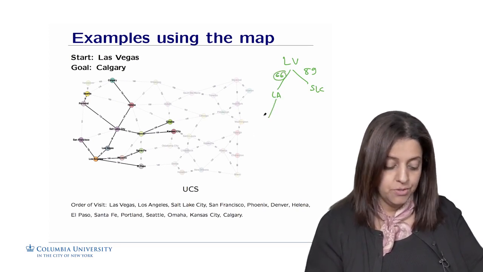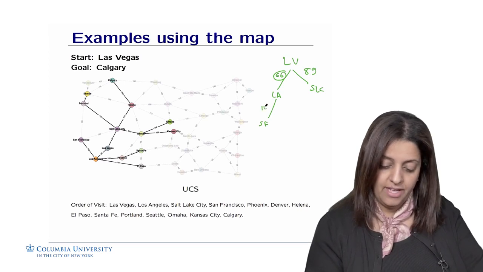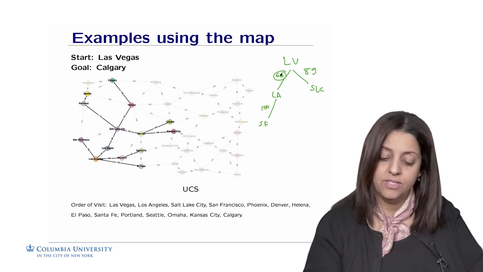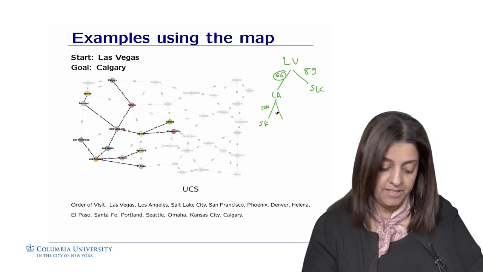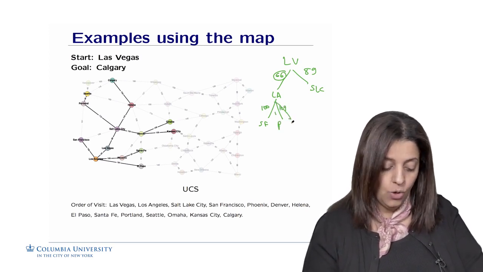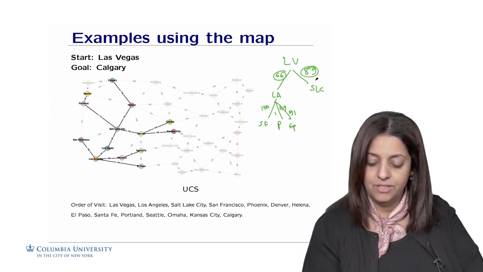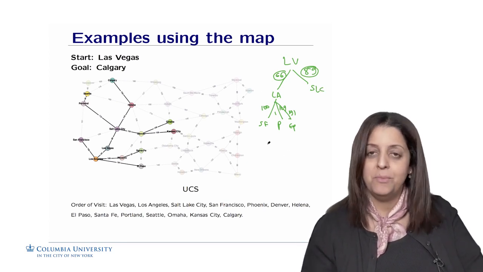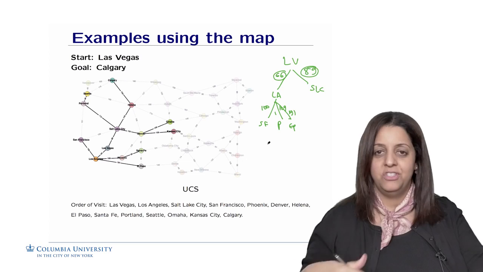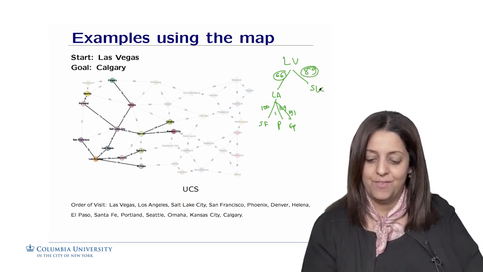From Los Angeles, we could go to either San Francisco with a cost of 100, which makes the path 166, or to Phoenix with a cost of 109, which will make 66 plus 109, or to the city of El Paso with a cost of 191. So in all of these, 89 is best, right? So I'm going to go now through, so remember it's a kind of level by level but jagged. So I'm going to go through Salt Lake City now, because this is the shortest cost I have so far.